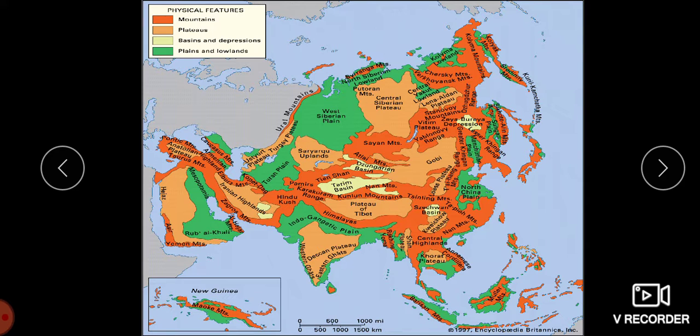So the Pamir Knot stretches towards the... and also we are having various mountain ranges radiating from the Pamir Knot. The eastern ranges include the Himalayas here, the Kunlun, the Karakoram range, and the Tien Shan.